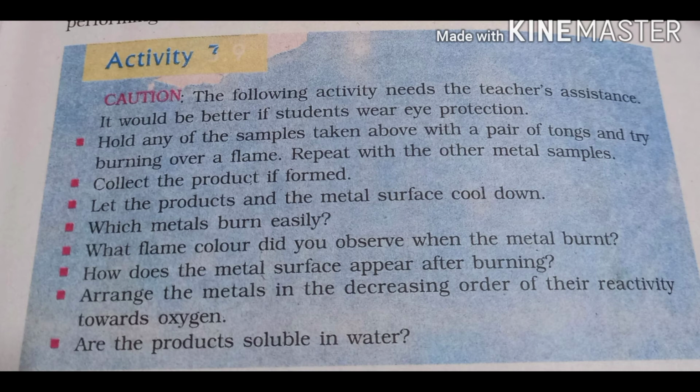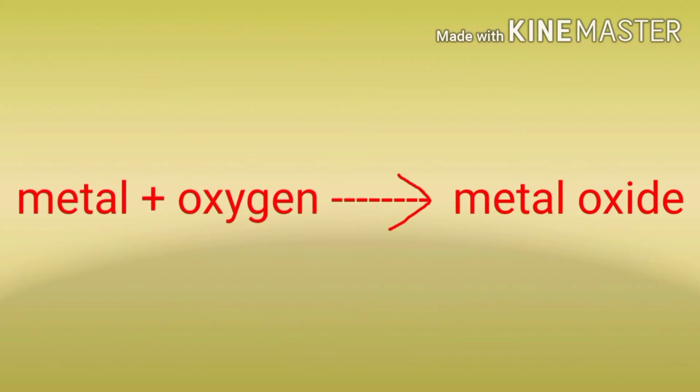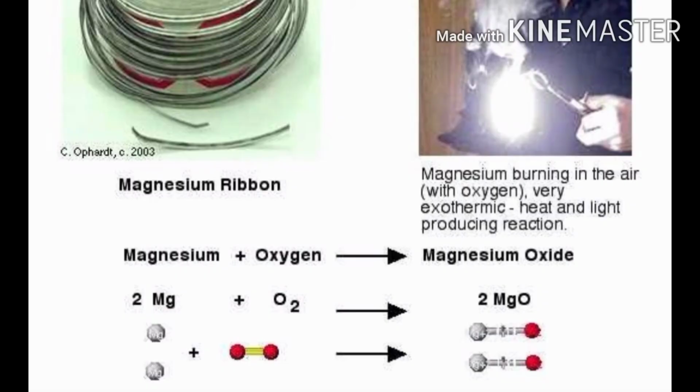Let us see what happens when we take different metal samples and burn them over the flame. It is obvious that all these are metals, so they will react with the oxygen in the air, forming metal oxide. Let us see what happens in each case. Let us first discuss magnesium reacting with oxygen over a flame.